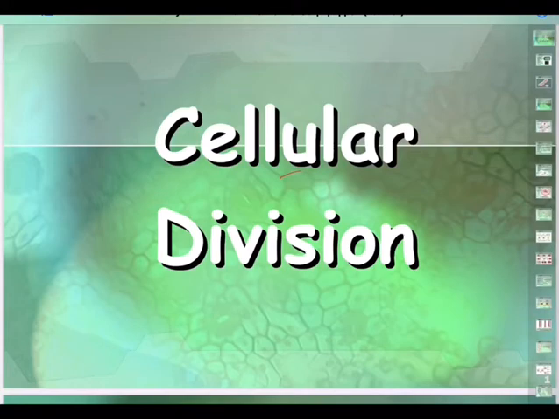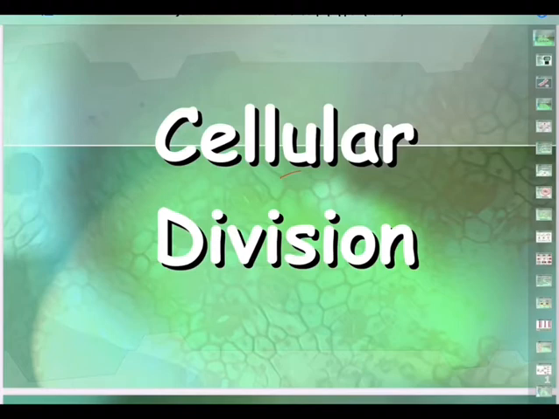Keeping that in mind, we understand that cellular division basically involves division and separation of cells, and it is very significant in the growth and development of organisms. Cellular division is directly responsible for growth of the organism: 1 cell becoming 2, 2 becoming 4, 4 becoming 8, like that.